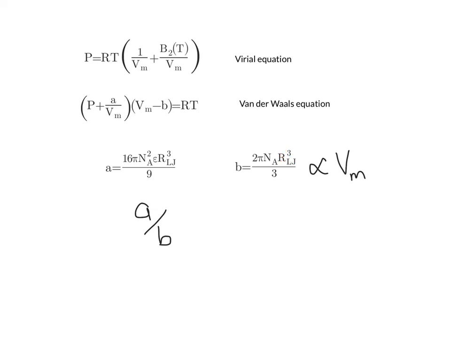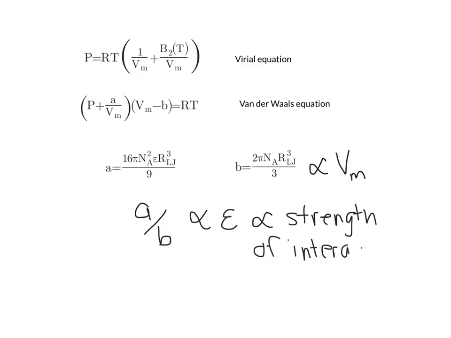And we can then see that A divided by B will be proportional to epsilon, which tells us about the strength of interactions between particles. So A is related to the strength of interactions between particles, but really to fully understand the strength of those interactions, we need to look at the A term divided by the B term, which will give us something that is proportional to the strength of those interactions.